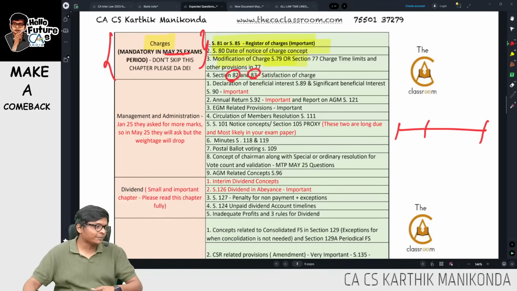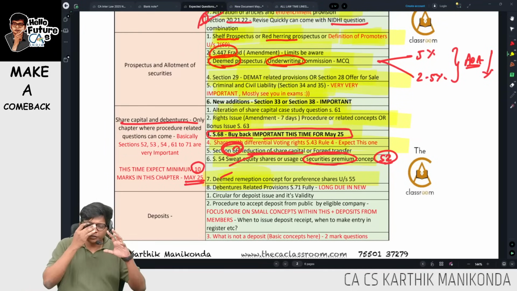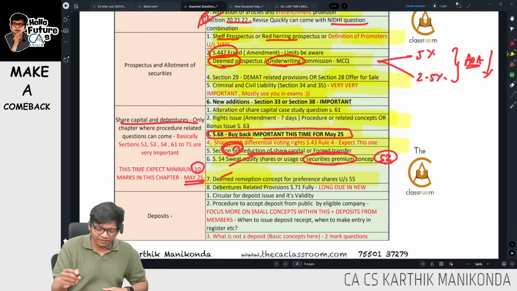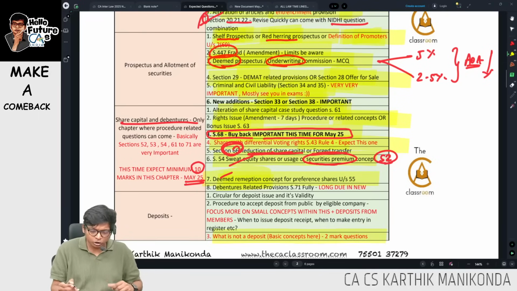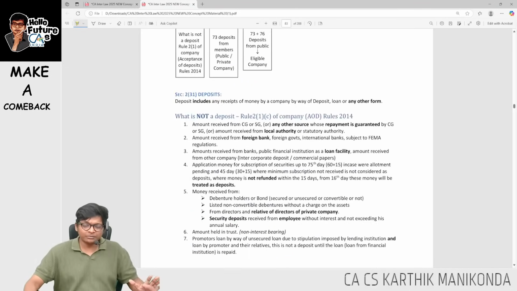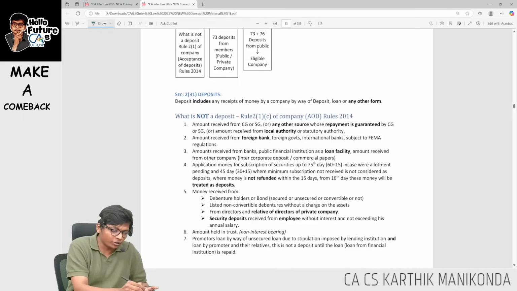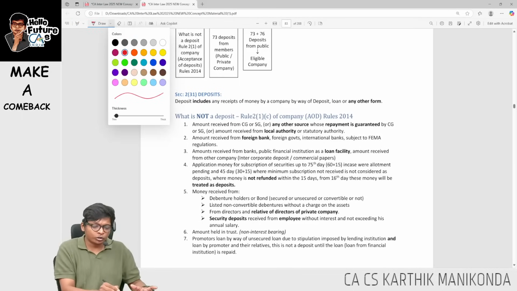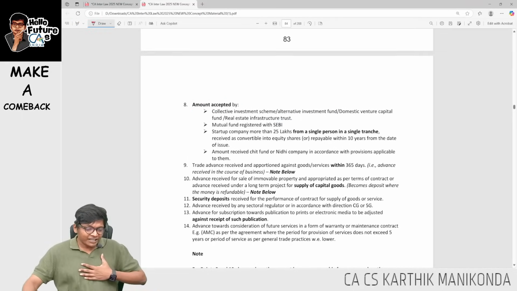Let's go to the next chapter now. Let's start off with quick expert question revision for the deposits chapter, guys. In deposits, first we are seeing what is not a deposit. Very, very important. This time we can expect at least 6 marks from this if it comes. What is not a deposit is the first part in our book. There are about 15 points over here which you have to go through.